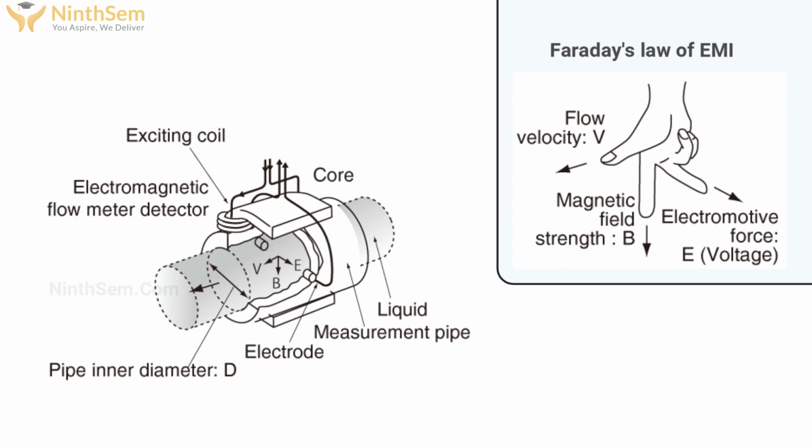You can see the electromagnetic flow meter works on a certain law. That law is called Faraday's law of electromagnetic induction, which states that whenever a conductor moves through a magnetic field of given field strength, a voltage is induced in the conductor which is proportional to the relative velocity between the conductor and magnetic field. So the conductive flowing liquid acts as a conductor.